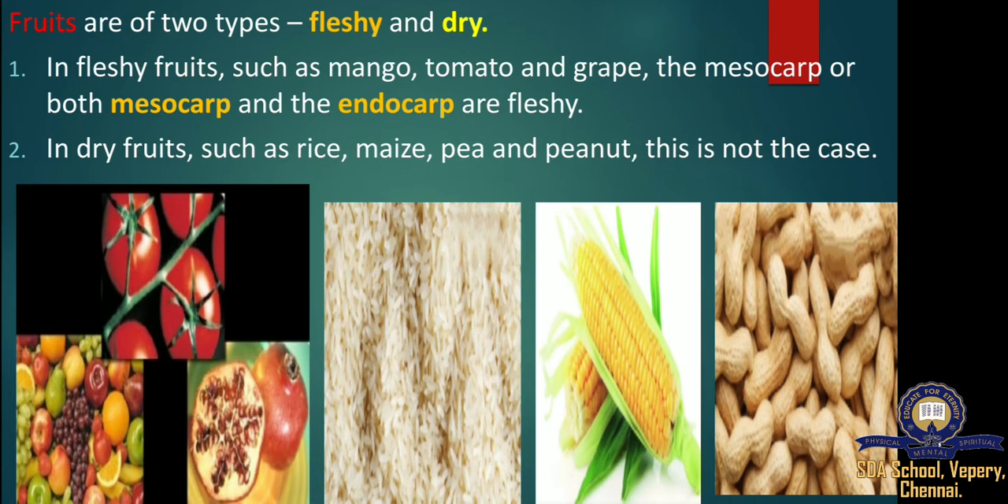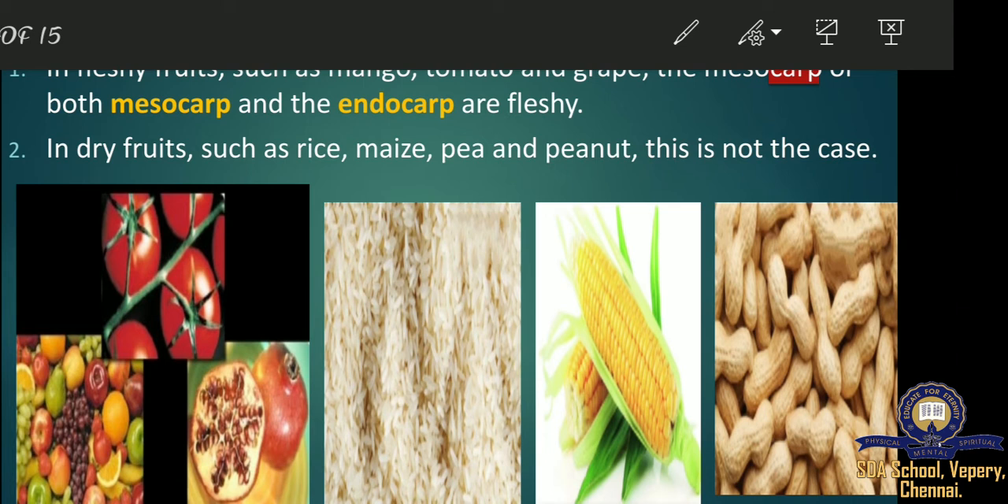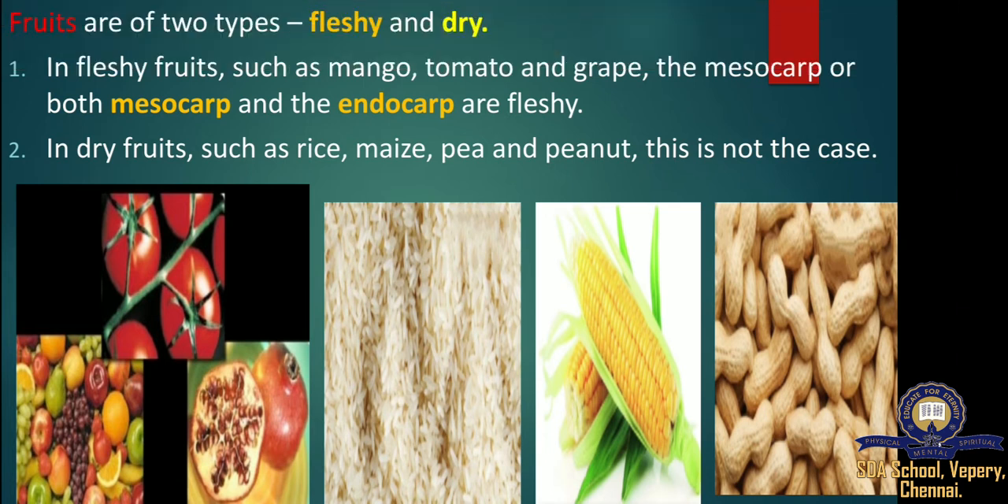So, dry fruits, the pericarp. Pericarp means the ovarian wall changes into the pericarp, the outer layer. So the pericarp in dry fruit is usually quite dry and hard. It is not differentiated into the three layers of epicarp, mesocarp, and endocarp. In some dry fruits, the pericarp breaks down and the seeds are scattered or dispersed. These fruits are dehiscent fruits.